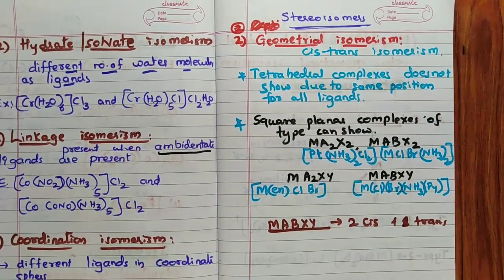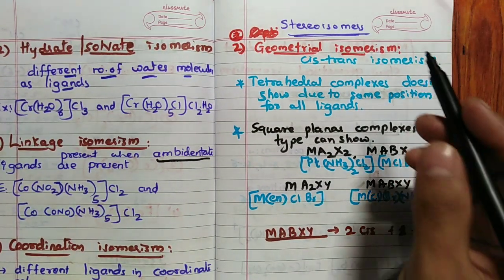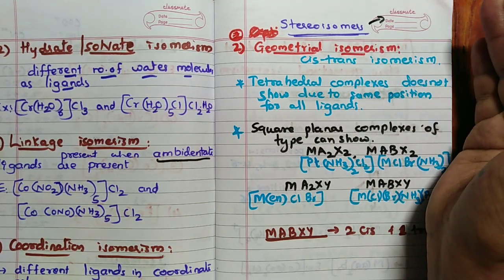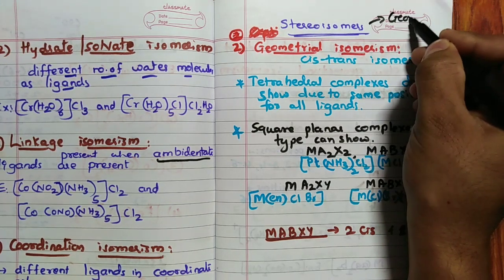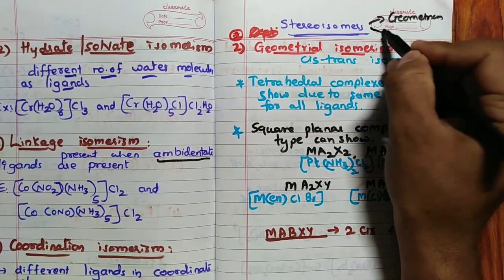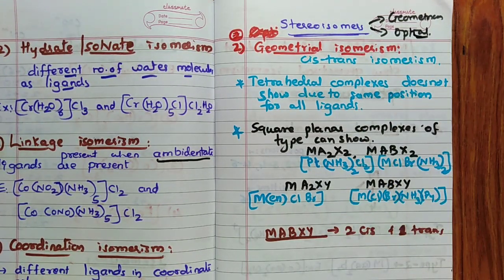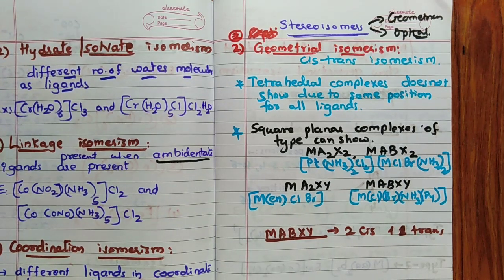Then we'll see stereoisomers. Very, very important. When I say stereoisomers, it means a different arrangement of the ligands in space. This results in, remember, first geometrical isomerism, second optical isomerism. First we will see geometrical isomerism, correct. Geometrical isomerism is also called cis-trans isomerism. Remember that. Because here you are going to get cis-trans isomerism.